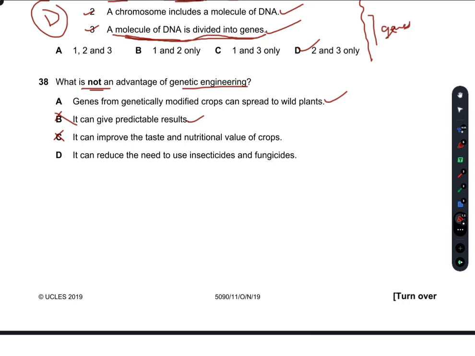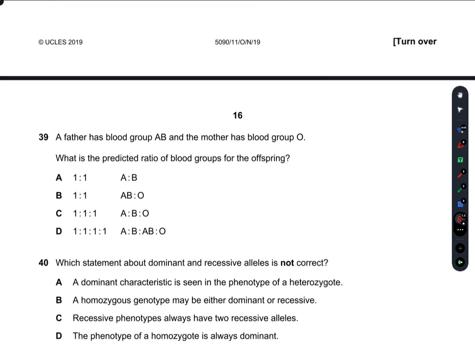Yes, genetic engineering can help us minimize the use of insecticides and fungicides. So A is the right answer because genes from GMO, genetically modified organism crops can spread to wild plants, and this is a disadvantage for us. So A is our right answer.